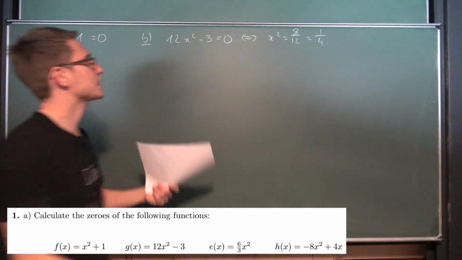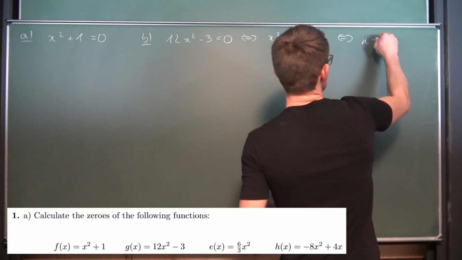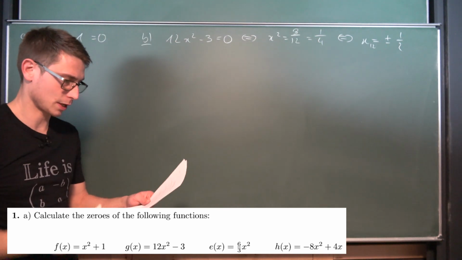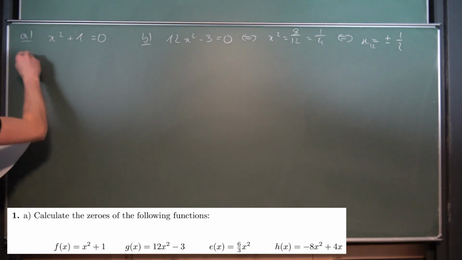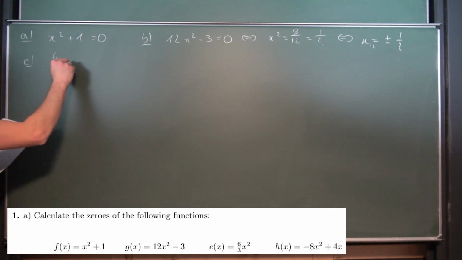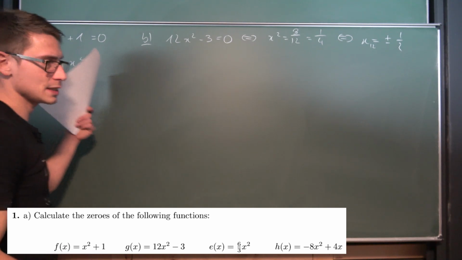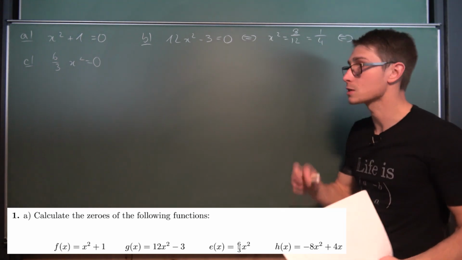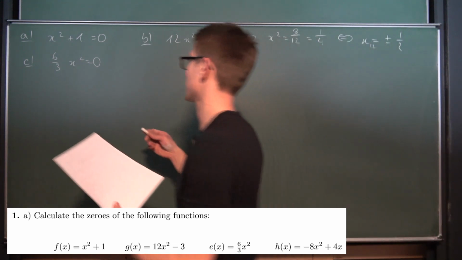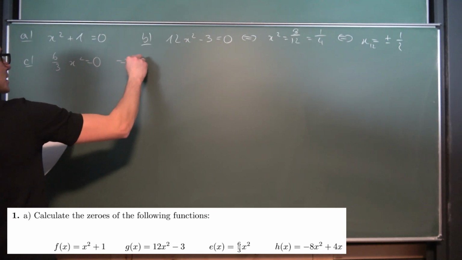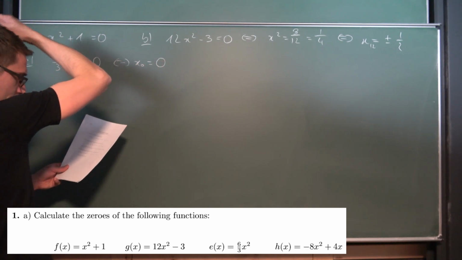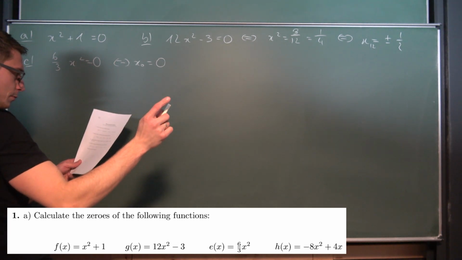1/4. And now by taking the square root, we are going to get that x must be equal to, so x1 and 2 plus or minus 1/2 if we take the square root. Okay, good. And then we have for c 6/3 x squared must be equal to 0. Obviously, this is just a parent function, so it basically has its vertex in 0, 0, so the 0 of this thing must be equal to 0. So that means that x naught is equal to 0. That's an equivalence. It has a 0 with algebraic multiplicity of 2.